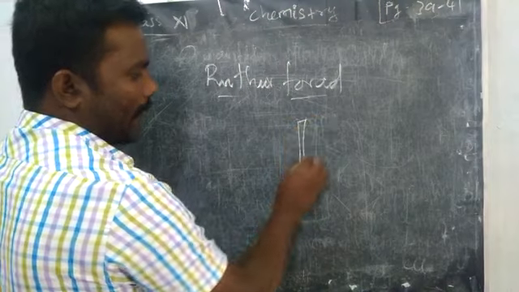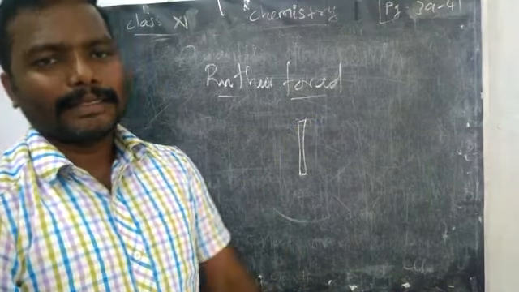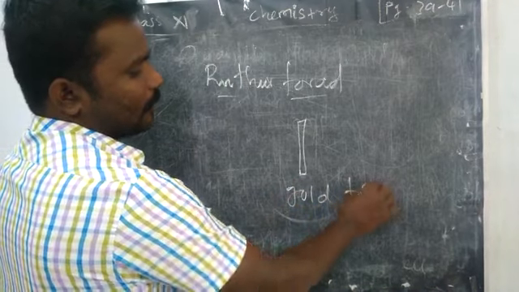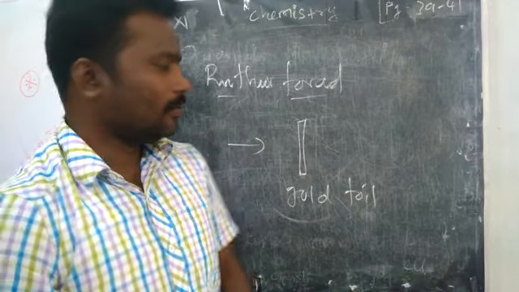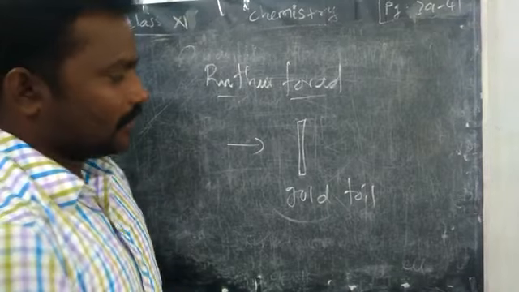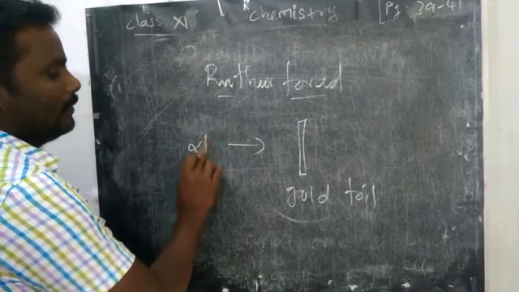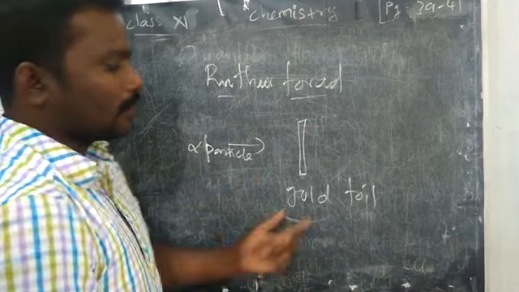Small gold foil, a thin sheet, is what is called gold foil. So he passed a stream of electron on gold foil, okay. Not electron, alpha particles are passed on the gold foil.